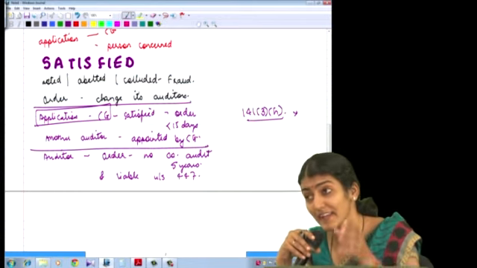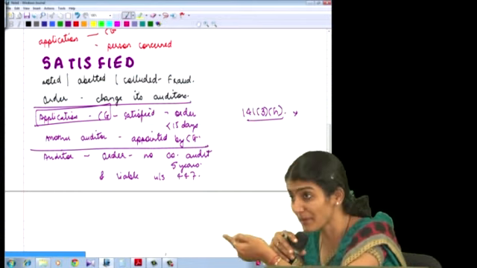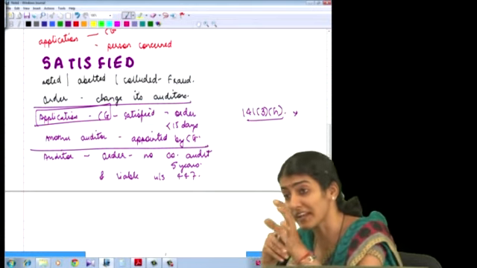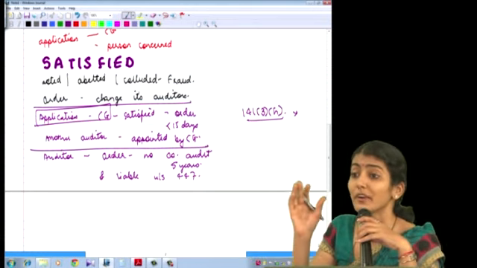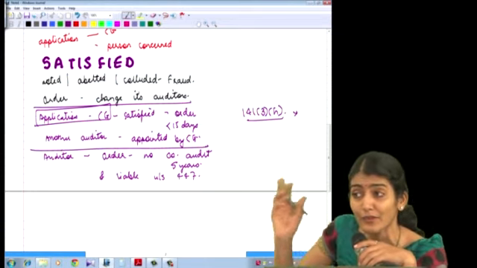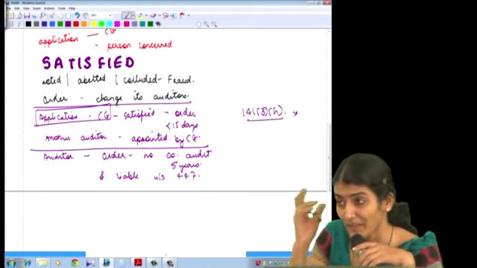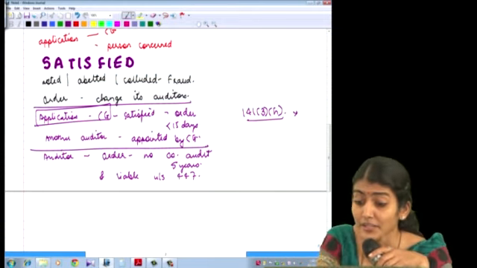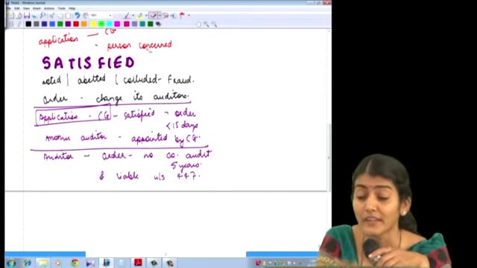And here what does it say? Convicted by the tribunal. The order has been passed. He cannot do the audit of any company for 5 years. So there, if it is a court, then 10 years. And if it is a tribunal, then 5 years. Is everybody getting that? Okay. And shall be liable under section 447.